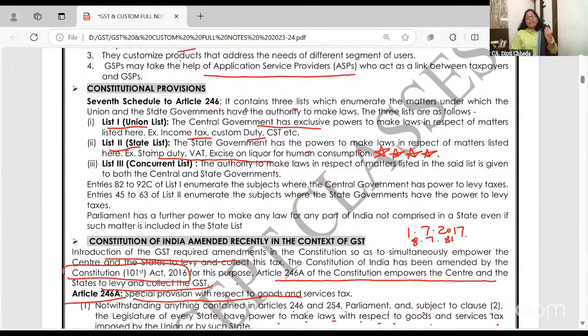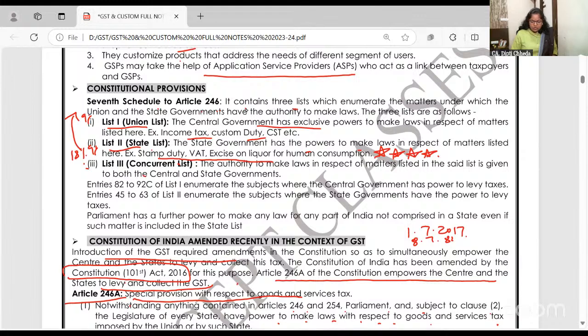State government has power in the Constitution itself to collect stamp duty, excise on liquor, and they don't want to give away that because that's the major income of the state. If they say, okay, until now it's 18%, you, Centre, take 9, we give, they'll be at a loss.